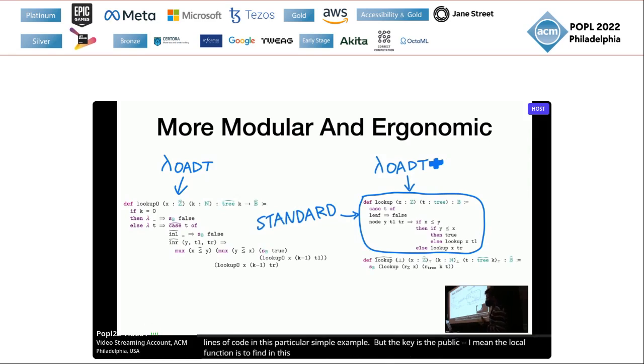That's because the public fragment of lambda OEDT with tape is just conventional. So the programmers writing this program don't need to know anything about cryptography or dependent types. They can just write it like how they always do it. This makes the programs much easier to write, much more readable, and also much easier to reason about.